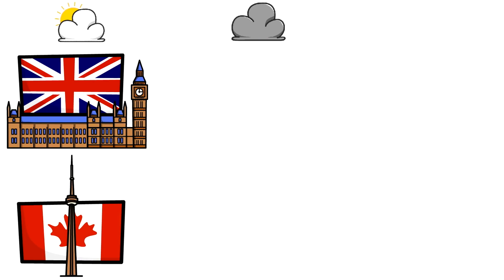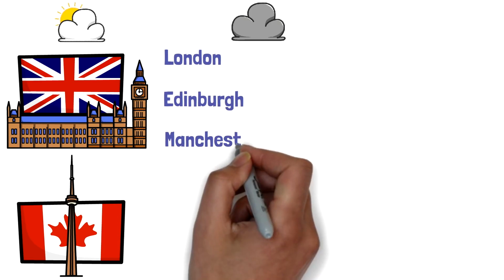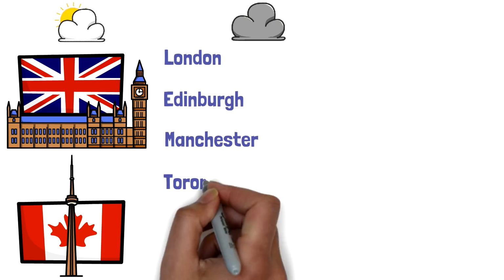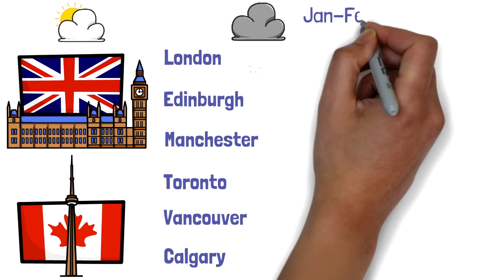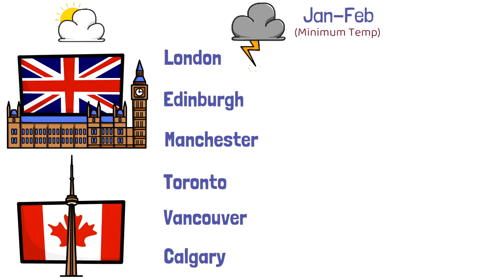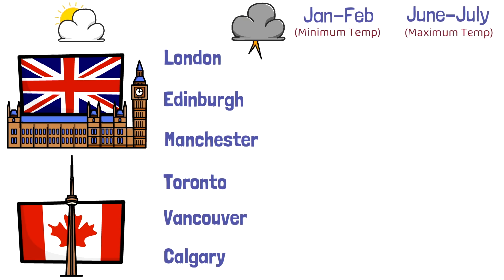From UK I have chosen London, Edinburgh, Manchester, and from Canada I've chosen Toronto, Vancouver and Calgary. We'll discuss the minimum temperatures in the months of January and February and the maximum temperatures in the months of June and July, so we can get to understand the winter and the summer weather as well. Now temperatures that I'm going to list down are from 2020 itself.